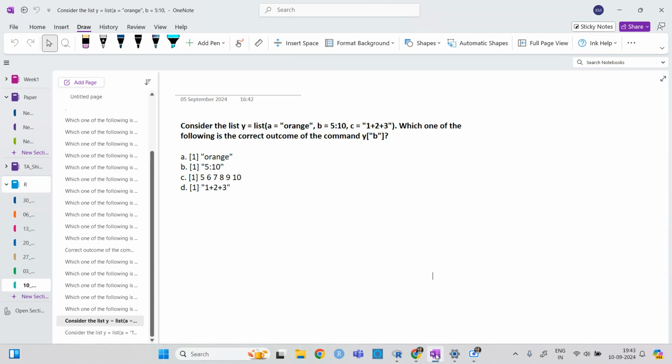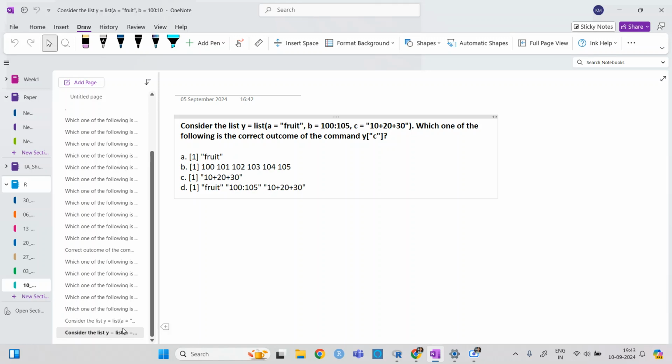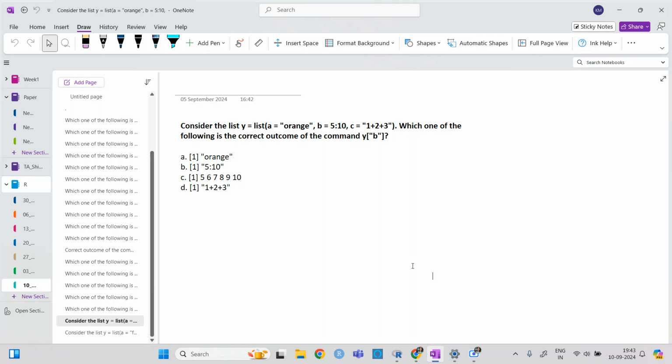What can be its answer? Ma'am, option B only, ma'am. According to my knowledge, because I have practiced in the assignment also, even though we have double quotes, I think option B only, ma'am. It is not like 5, 6, 7, 8, 9, 10. Do we have a similar question here? Here it is already in the double quote, so YC is already 10, 20, 30. Yeah, option C.